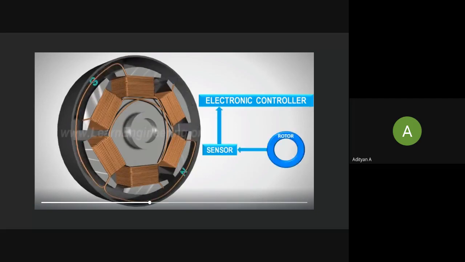That is the purpose of the Hall effect sensor. Okay, and that is how it determines the position of the rotor. Based on this information, the controller, that is the electronic speed controller, decides which coil is to be energized when.